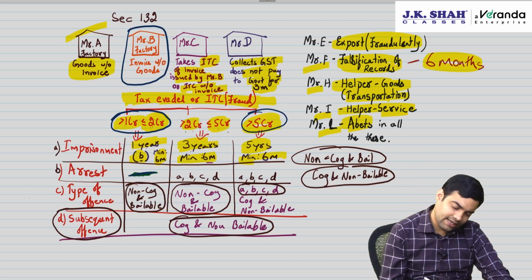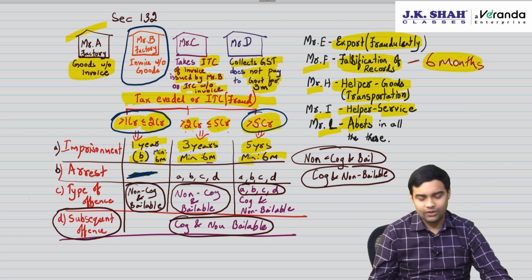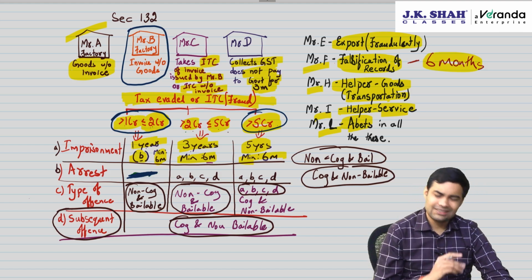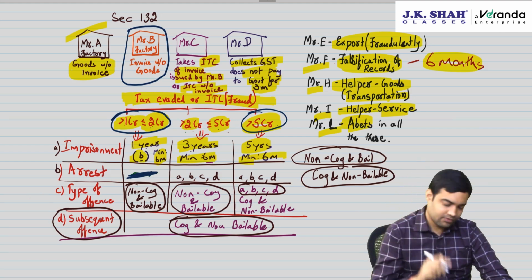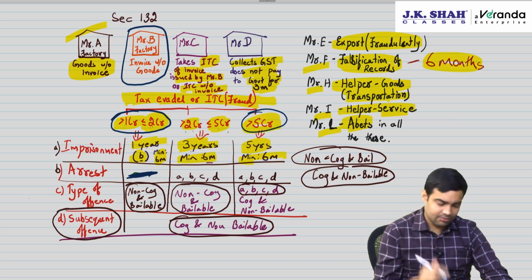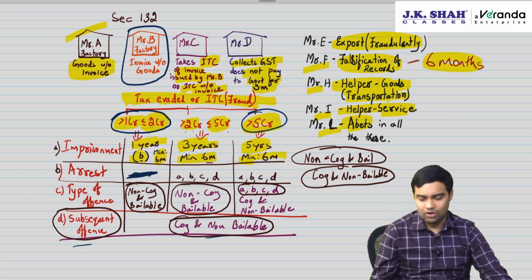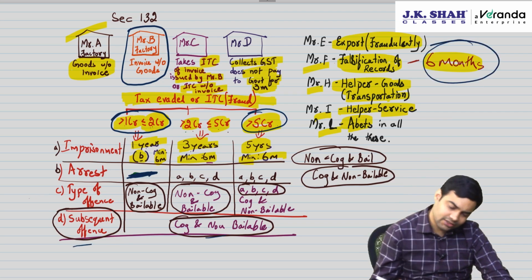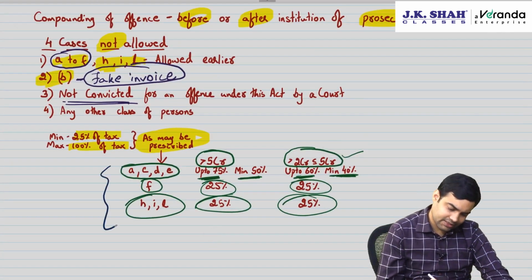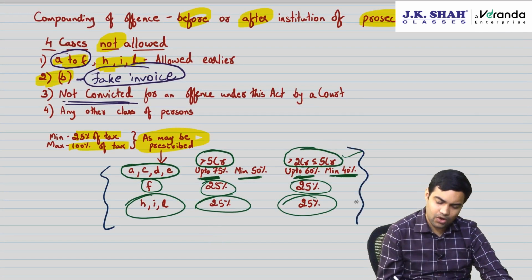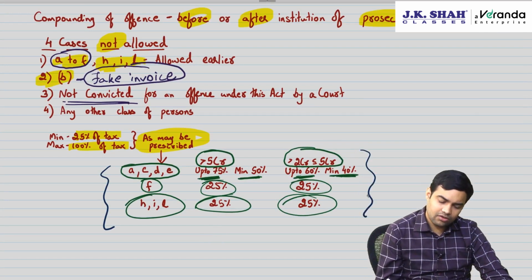Arrest only ABCD or subsequent offense, but not below 2 crore. Type of offense, everything is non-cognizable and bailable. ABCD more than 5 crore is cognizable and bailable. Sorry, cognizable and non-bailable. Subsequent offense, cognizable and non-bailable. Falsification, don't forget the 6 months. And compounding, don't forget these limits depending on the quantum and the crime.